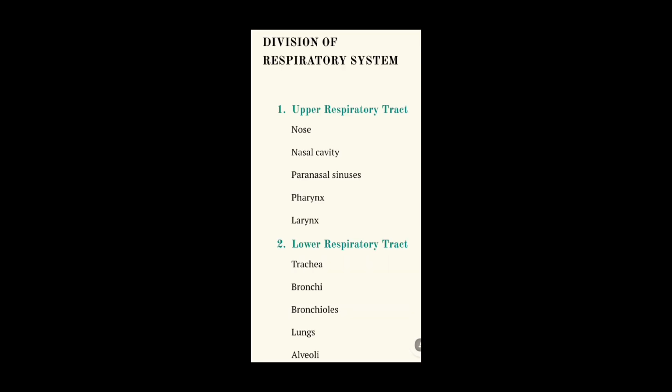Respiratory tract is divided into two types, that is upper respiratory tract and lower respiratory tract. In upper respiratory tract, there is nose, nasal cavity, paranasal sinus, pharynx and larynx. In lower respiratory tract, trachea, bronchi, bronchioles, lungs and alveoli.